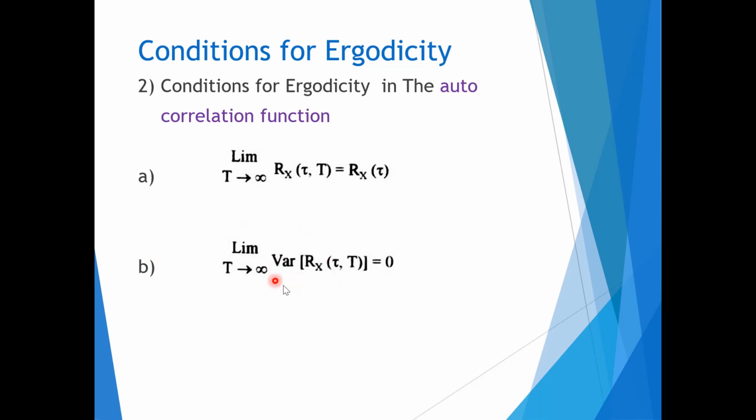What does it mean? This means the variance of Rx of tau comma T, which is a random variable, approaches 0 with the observation interval tending to infinity. So these are the conditions to prove our given random system is ergodic in the autocorrelation function.